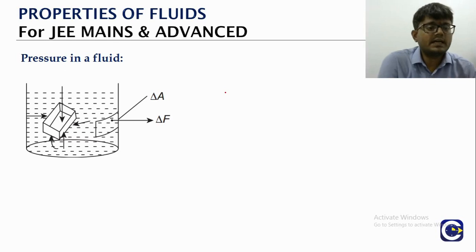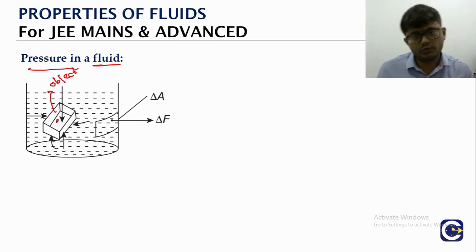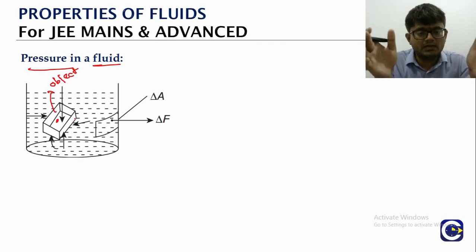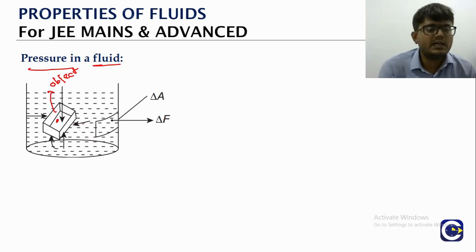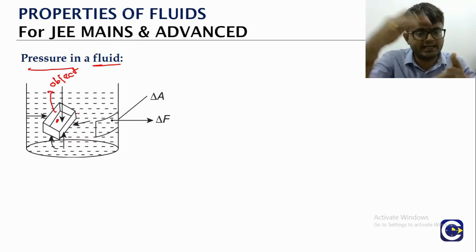Okay. So let us say we have a fluid and we are keeping an object. So this is an object which is kept inside the fluid. There will be a pressure that will be exerted on that object. So what do you mean by pressure, or rather how do you quantify the pressure? Like you see the object, if you take it like a cuboid, it has got different faces.